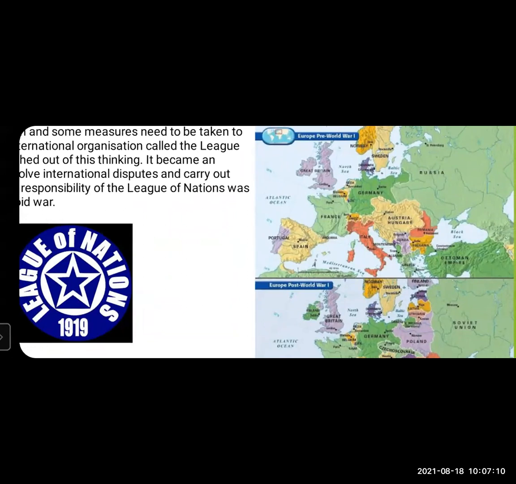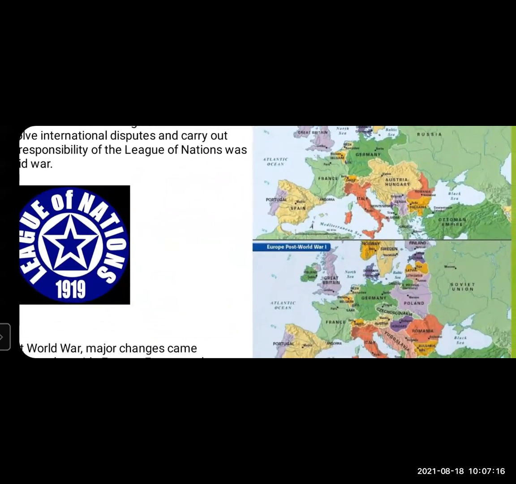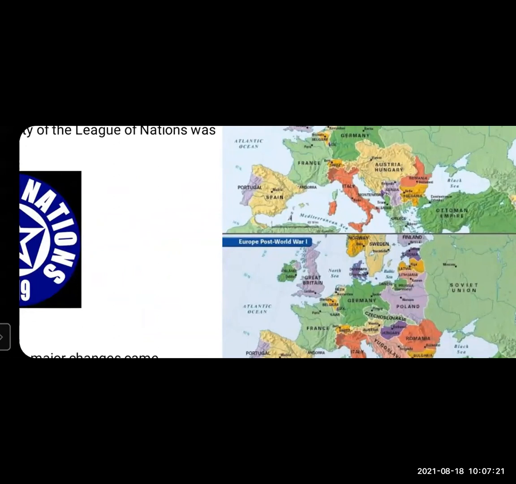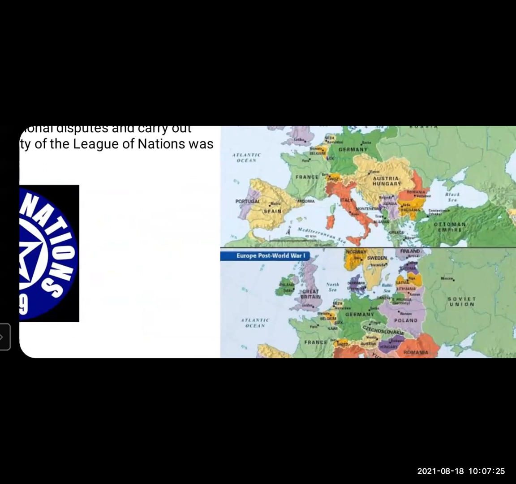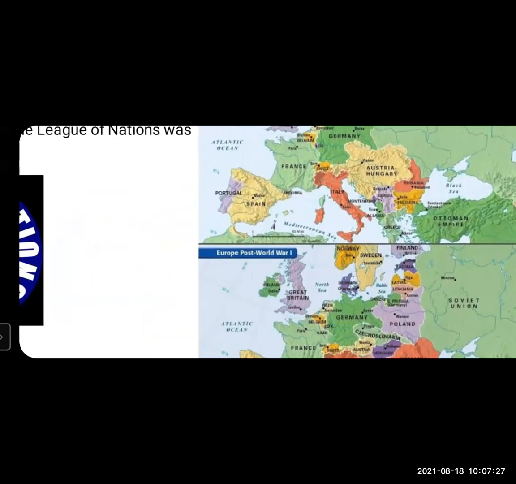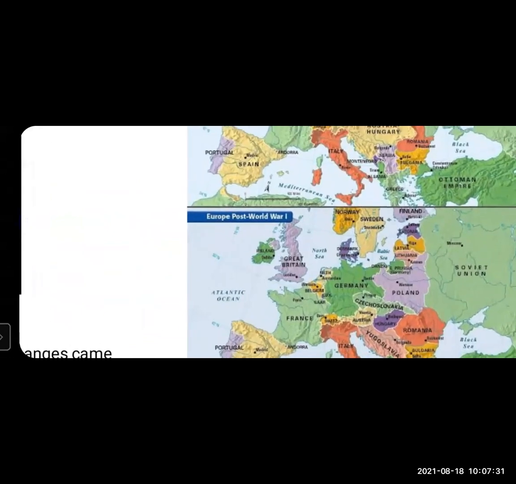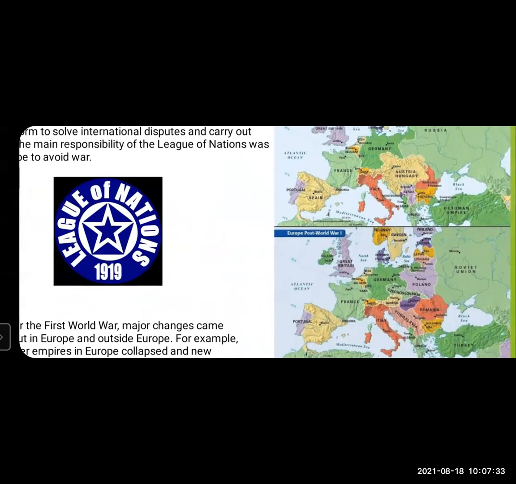The Russian Empire collapsed, which created Poland and the Baltics after World War One: Estonia, Latvia, Lithuania, and Finland. Then the Austro-Hungarian Empire was dissolved into Austria, Hungary, Czechoslovakia, and Yugoslavia. So these were the changes that happened: European empires collapsed and new nations came into being.